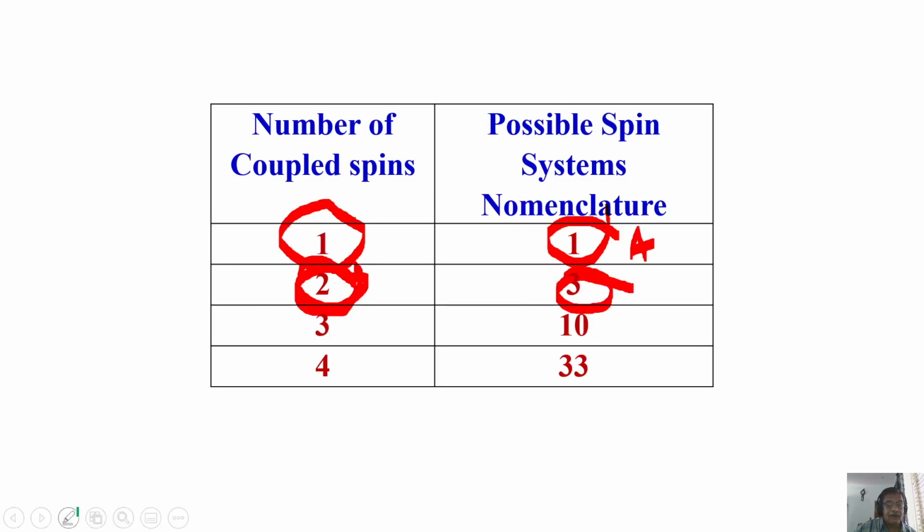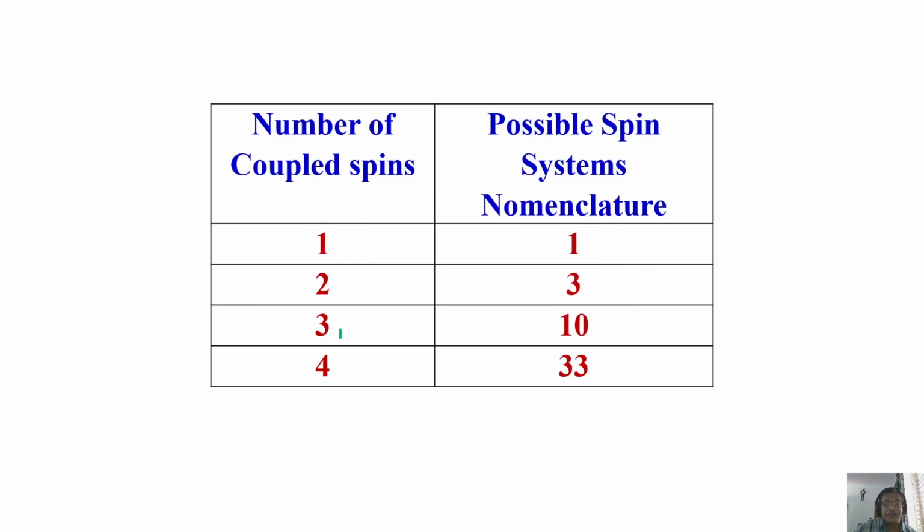Okay. Now what happens if I take a three spin system here? Believe me, there are 10 such possibilities you can think of. It can start with all three being equivalent. The chemical shift is the same. You will not see the coupling in the spectrum. What is the possible nomenclature for it? A3. If there is a coupling between them which is seen in the spectrum, but the chemical shift is the same, then what do you call it? A, A prime, A double prime. You have to use prime notation for equivalence.